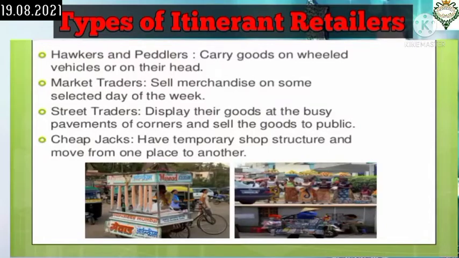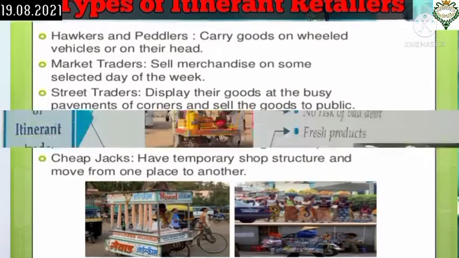Now come to cheap jacks. Cheap jacks refer to all those itinerant retailers who carry on their business in a rented shop or in tents for a temporary period in different localities. They do not stay long at one place. When the opportunity of earning profit at a particular place gets diminished, they immediately change their place of trade. So those are the main four types of itinerant retailers.